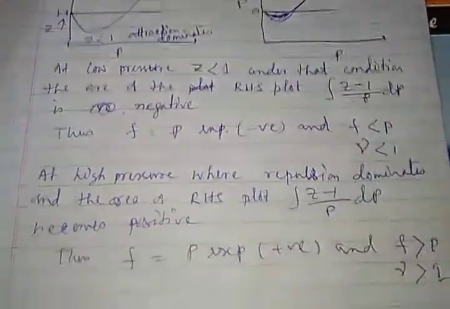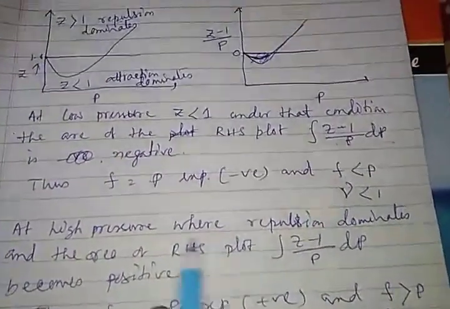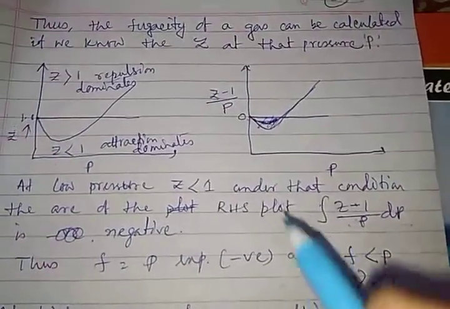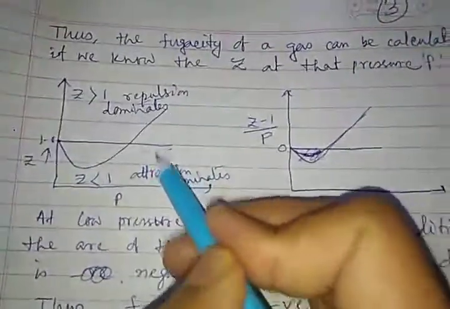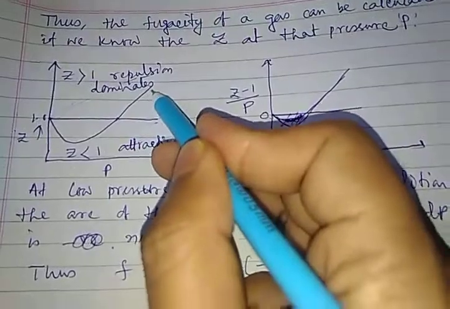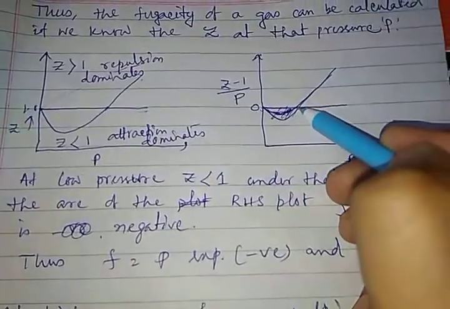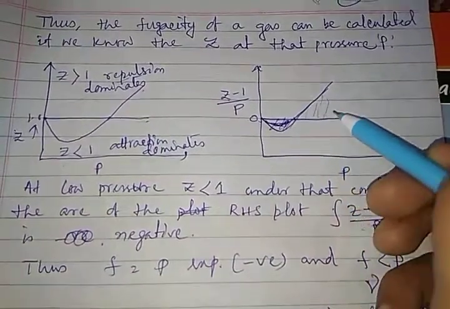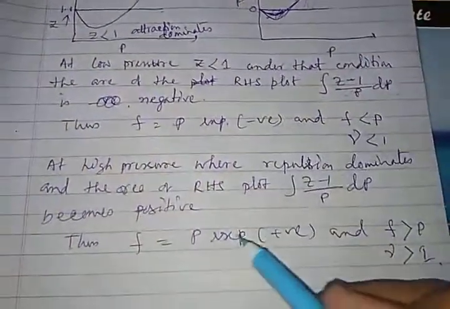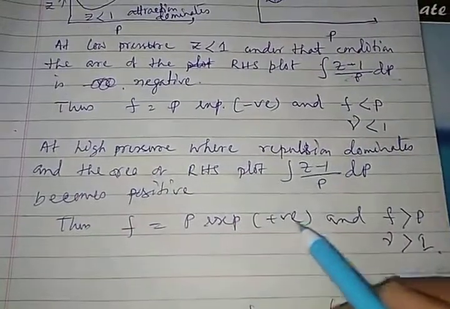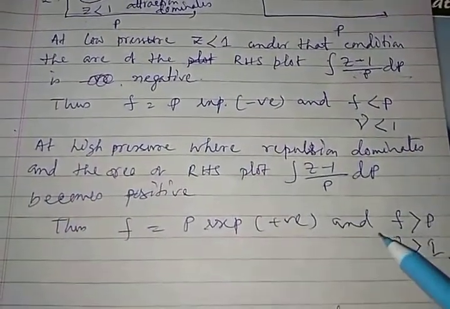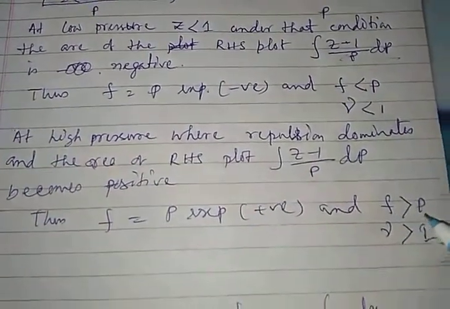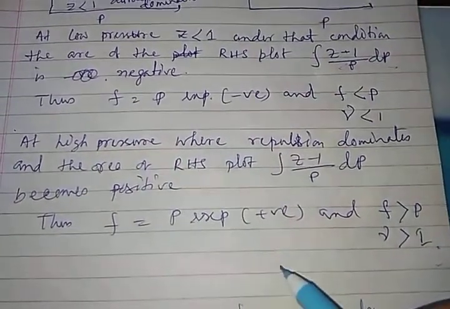And gamma less than 1. For the Z values where I have positive values, I am going from this point to this side. Now the area under this curve is positive. So F will be P into exponential positive, and my F will be greater than P and gamma will be greater than 1.